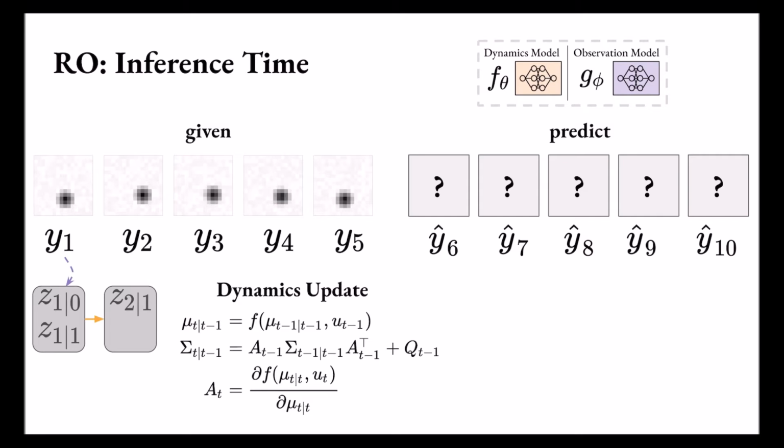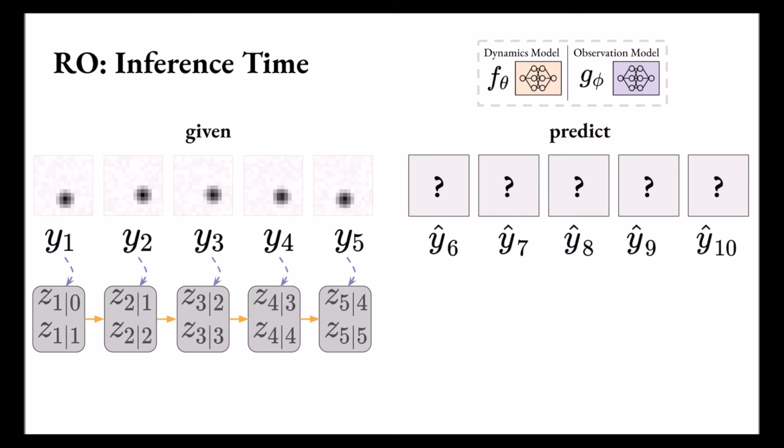The dynamics update is then applied to advance the latent state one step forward in time, producing Z of 2 given 1. Note the orange arrow denoting the use of the dynamics model. For simplicity, there is some loose usage of notation in the diagram, where the variables in the diagram are denoting the mean and covariance from the Kalman filter algorithm. We can now repeat this process of applying the measurement and dynamics update to produce Z of 5 given 5. This is the best estimate of the distribution of the latent state at time step 5, given all 5 observations.